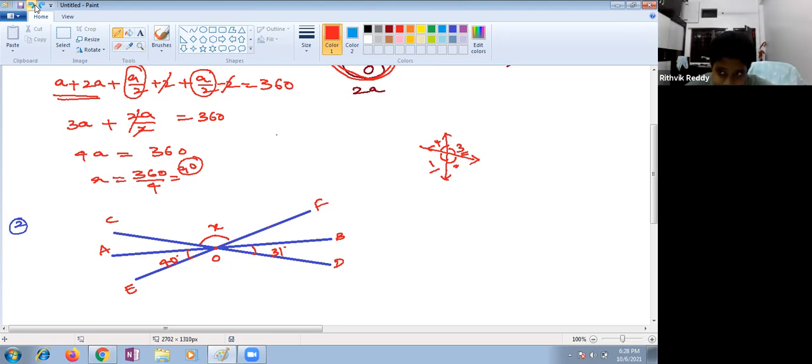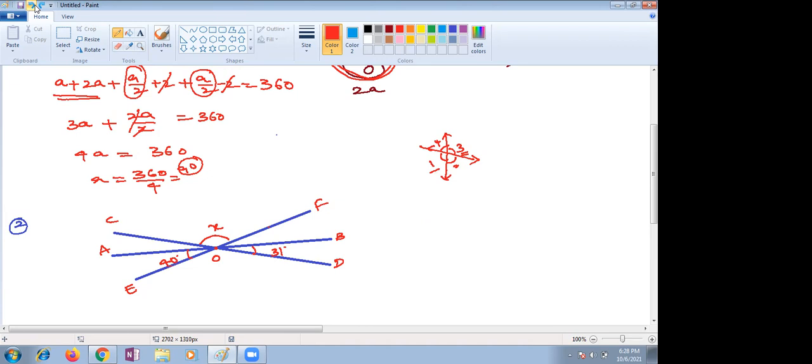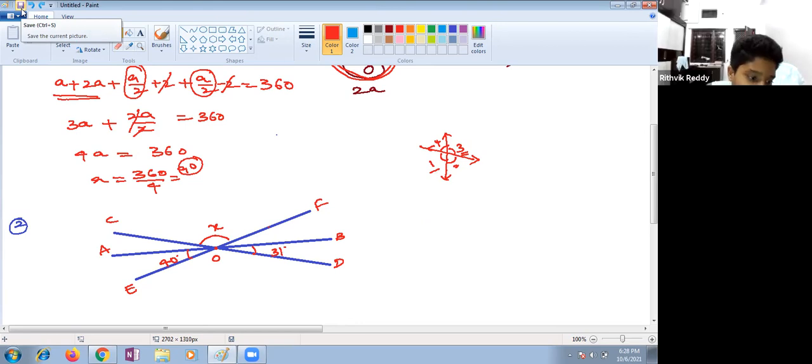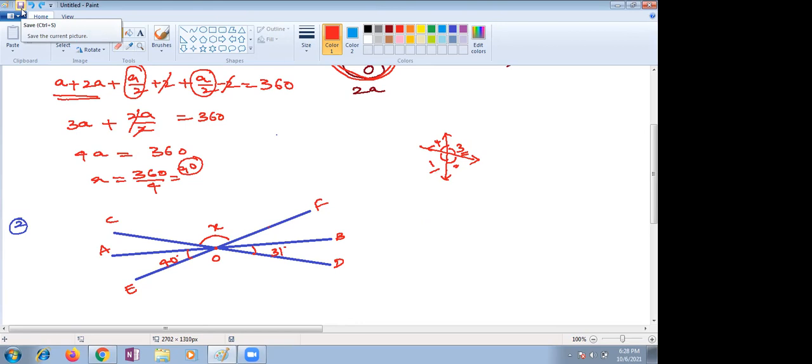Ma'am, what page is this? Are we doing this from the textbook? No, it's not the textbook, it's the IMO book. Yes, IMO book, lines and angles, page number 13. Ma'am, I don't think I have the IMO book. Ma'am, I do have one. Raghav shared the papers, so ma'am is taking our revision. Children, is there a PDF? We can have an online PDF. Yes, you can download the PDF.